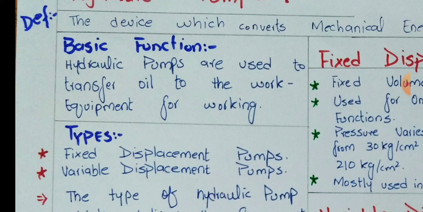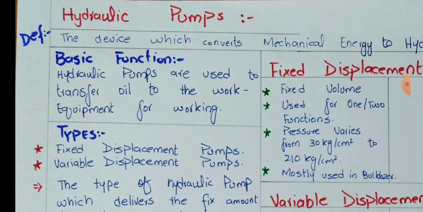Which type of work? Mostly in a bulldozer, we want to raise the blade, lower the blade, or tilt or repair any of the functions, we have to do it with the help of hydraulic power, and that hydraulic power is achieved with the help of a hydraulic pump. So this is the basic function of the pump. Work equipment needs hydraulic pressure, and that hydraulic pressure can be built only with the help of a hydraulic pump.